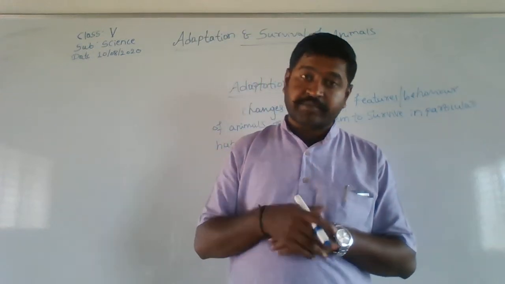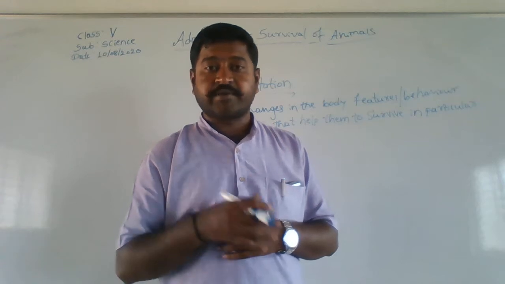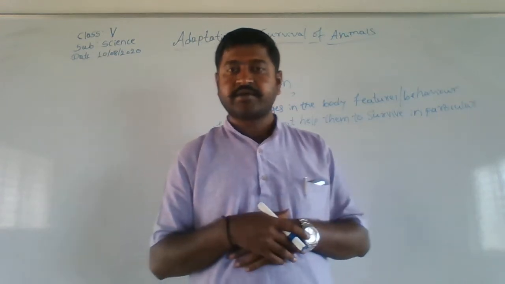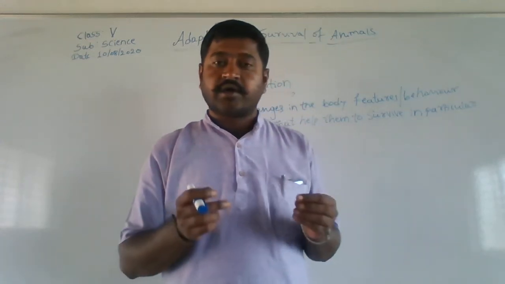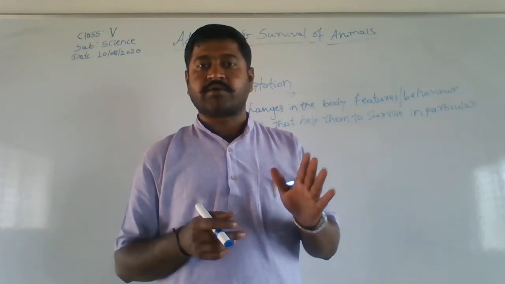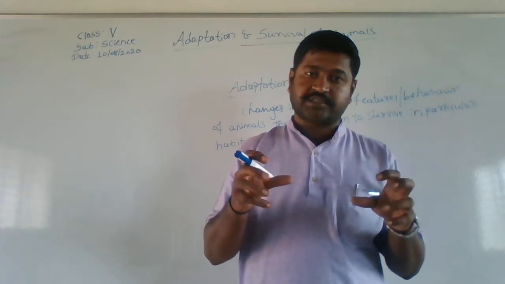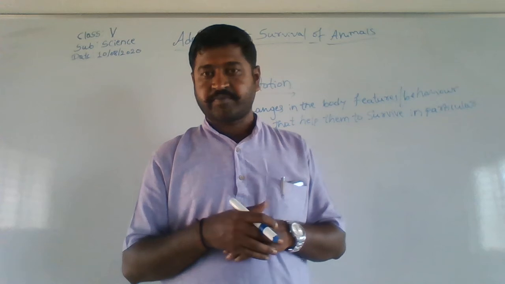For example, the polar bear has fur, too much hair covering its body, which resists the cold of the polar region. So it is able to survive there. It even has claws which help it to grip and walk.